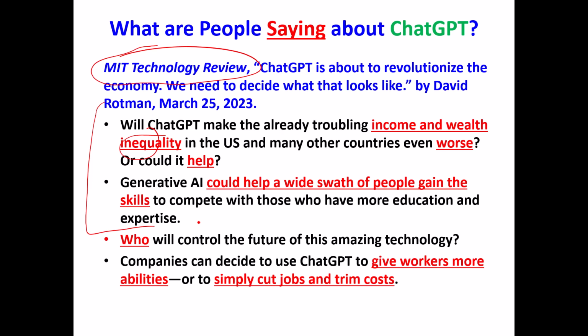So ChatGPT could very well scrunch things up, give people who haven't had the advantage of a long amount of schooling and experience the same quality output as a person who does have that long experience. Who will control this amazing technology? It's another thing that MIT asked. And companies could decide to use ChatGPT to replace people or to enhance people and make them even more valuable. So there are lots of things, and if you want a nice overview of the whole landscape of artificial intelligence and the potential impact of things like ChatGPT, read this MIT Technology Review.